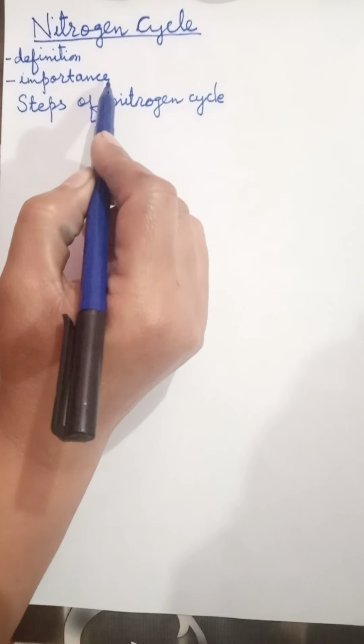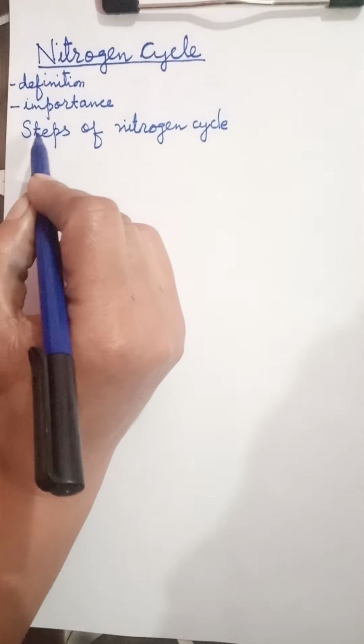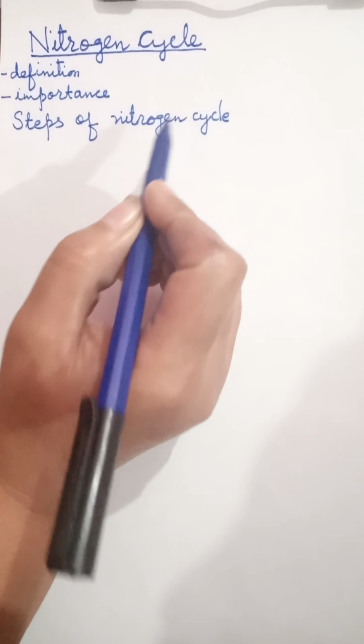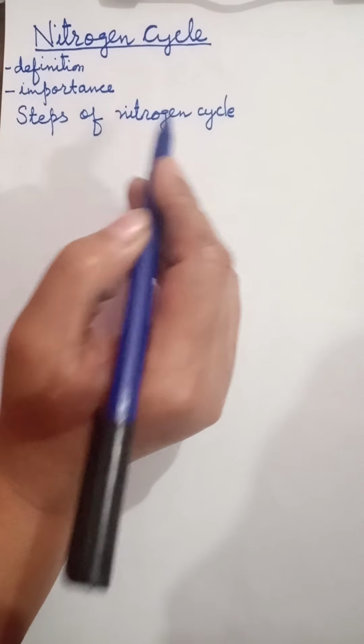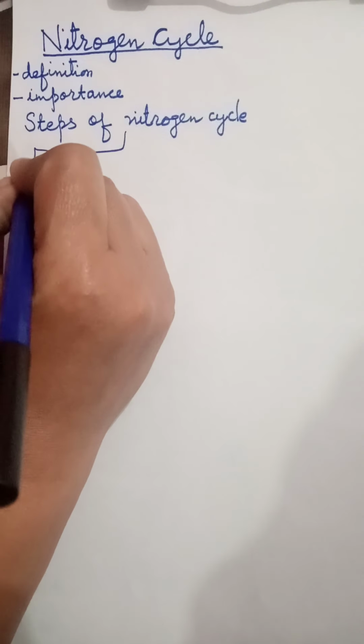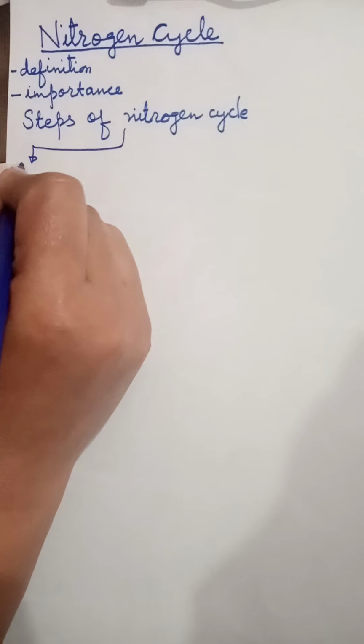Although it is a continuous process, we can divide it into four steps or four reactions. Number one is decomposition.